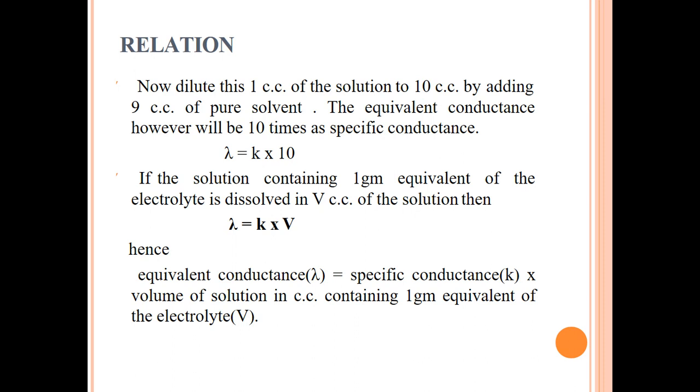If the solution containing 1 gram equivalent of the electrolyte is dissolved in V cubic centimeter of the solution, then lambda will be equal to K into V. So the equivalent conductance lambda is equal to specific conductance K into volume of the solution in cubic centimeter containing 1 gram equivalent of the electrolyte, which is represented as V.